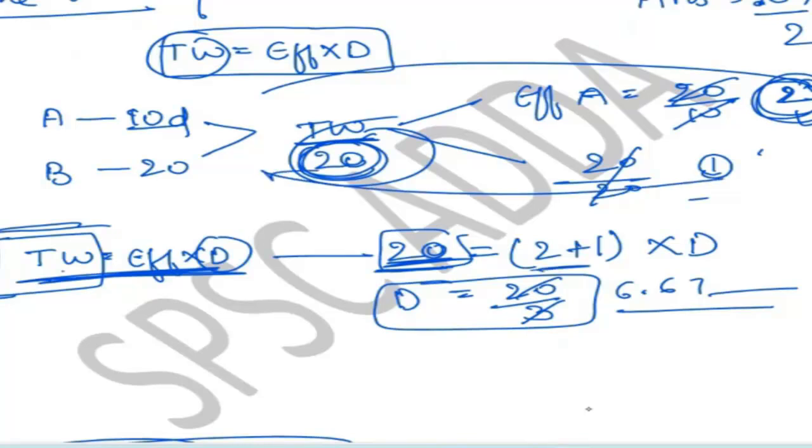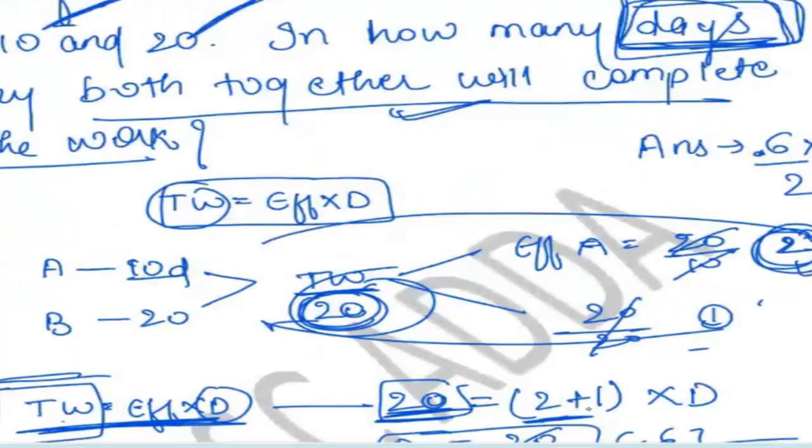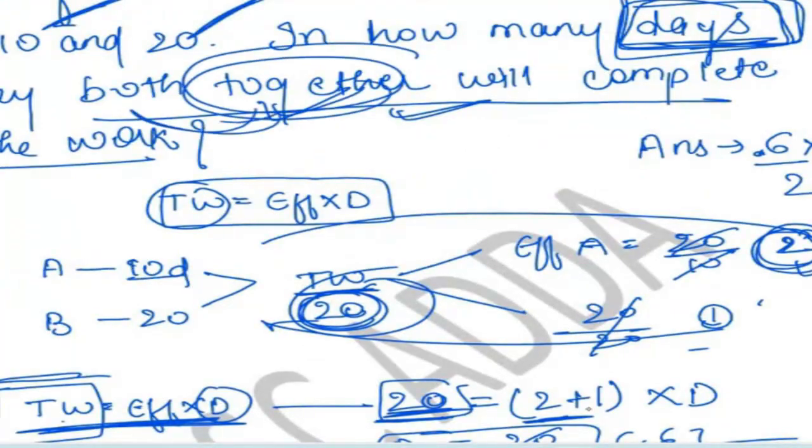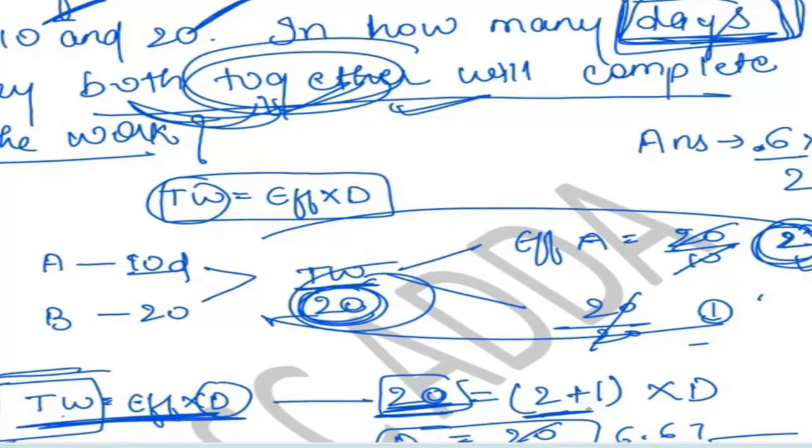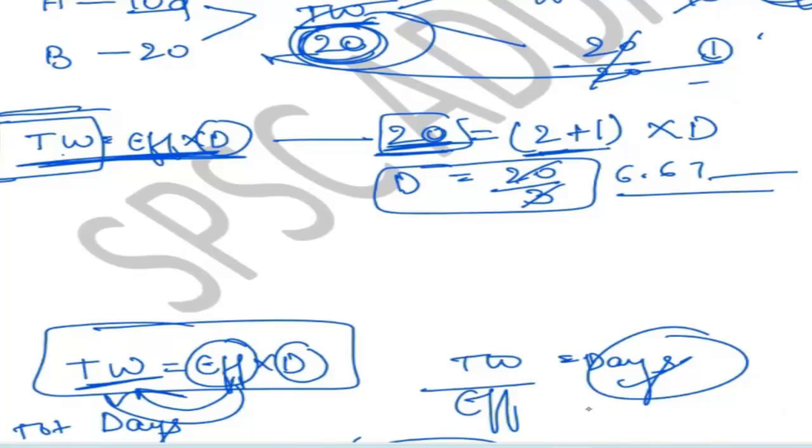So why are we adding this efficiency? Because the question is asking in how many days both together. It means you have to add both efficiencies so that you will find the whole answer. So 2 plus 1 that is 3, into days, is equal to 20. Days is equal to 20 by 3, 6.67.